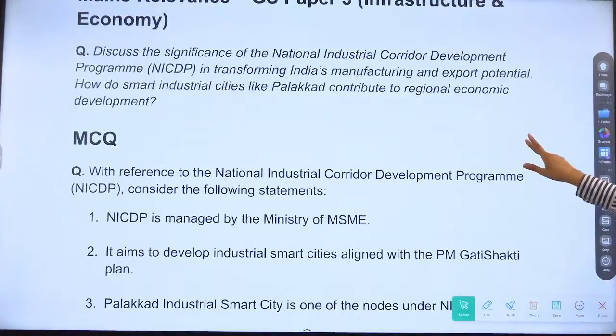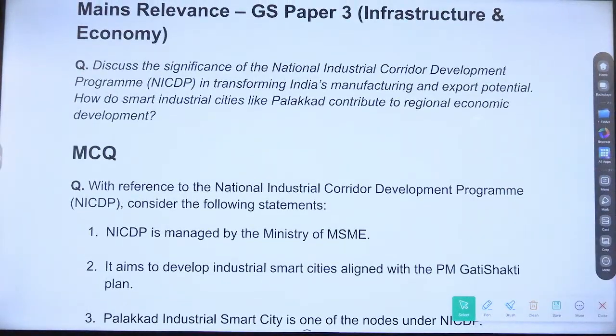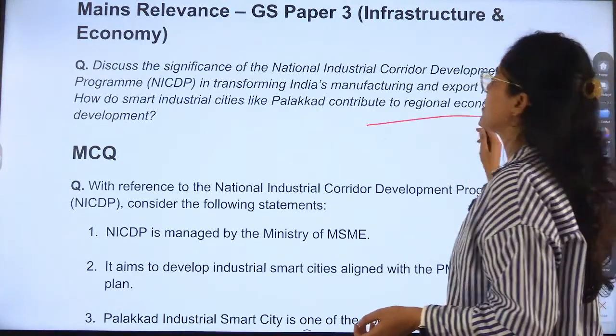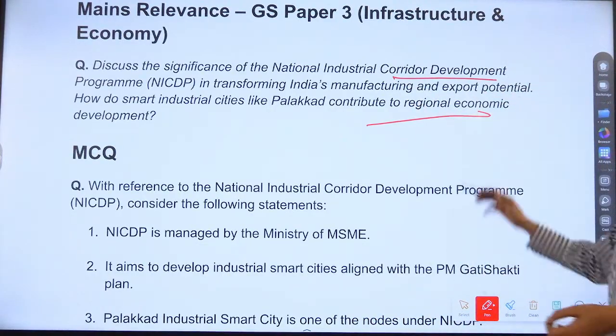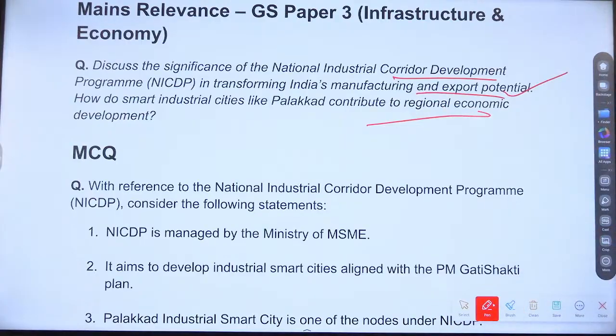Okay, so this is important because for you, Kerala is very important. Whatever development is happening, a question could be: discuss the significance of the National Industrial Corridor Development Program in transforming India's manufacturing and export potential. How is it going to help the manufacturing and export potential of India? How many states have been selected for this?